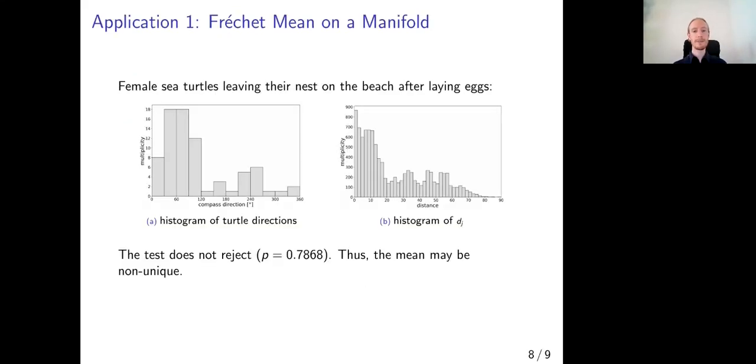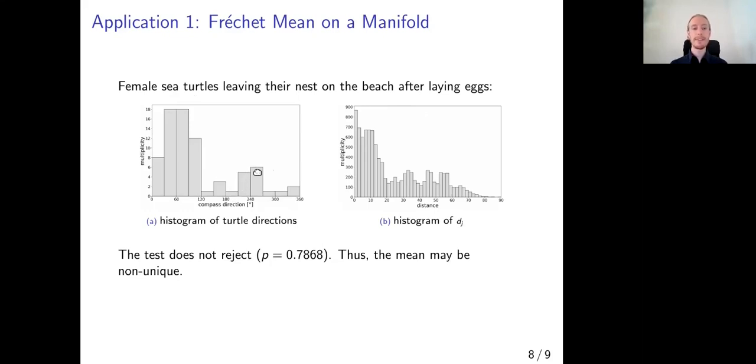Now let's look at 2 typical applications. One is the Fréchet mean on a manifold, which is very close to the motivating examples. We look at the female sea turtles data set, where the compass directions of these turtles are recorded leaving the beach after laying eggs. And we see that most of the turtles here move east-northeast to the seashore, but there is a second mode of turtles moving inland, almost in the exact opposite direction.